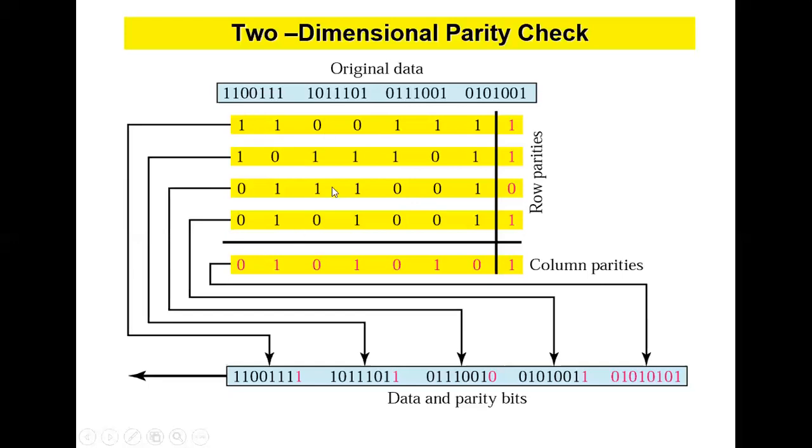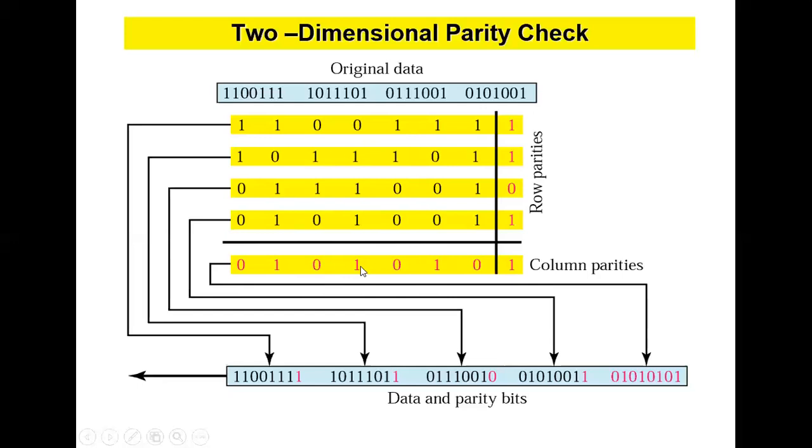Similarly, I have to calculate for the columns. Okay, how are we going to calculate the column parity? If I check, 4 ones are there, so I add 0. 4 is even, so it becomes 0. Then 1 is odd, so it should become even, so I am going to add 1. 1 plus 1 is 2, which is even, so 0. 3 is odd, so 1. So 1 2 0 3 1 2 0. This is my column parity.